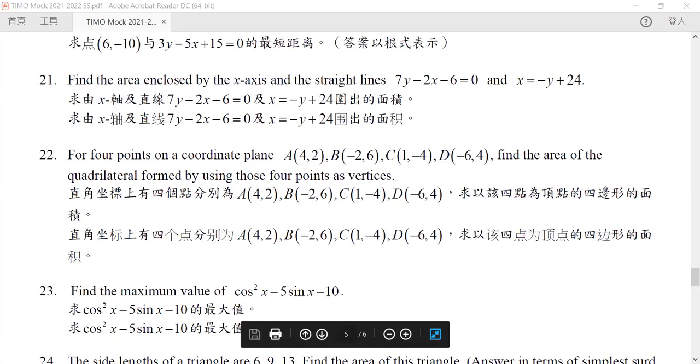Notice how this is very similar to the method that we will use later in question 22. So please compare this. Do remember to compare these two methods. Now we have three curves. One is our x-axis.